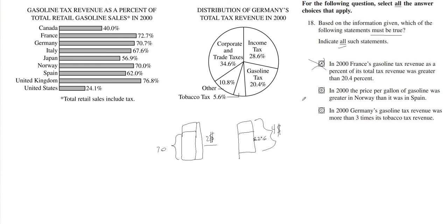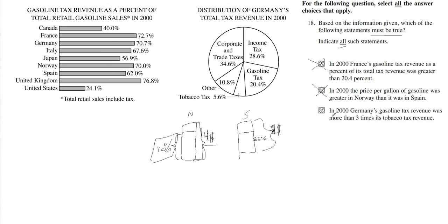So in this situation, the price per gallon is larger for Spain than for Norway, right? But it could also be the exact opposite way. It could be that this is $2 and this is $4. The percentages can still hold, right? Because percentage is not a measure of magnitude. It's a measure of a proportion of a particular 100% of something. So again, for B, we don't know. We just don't have the information for that.